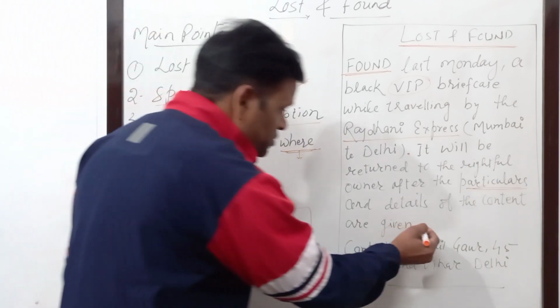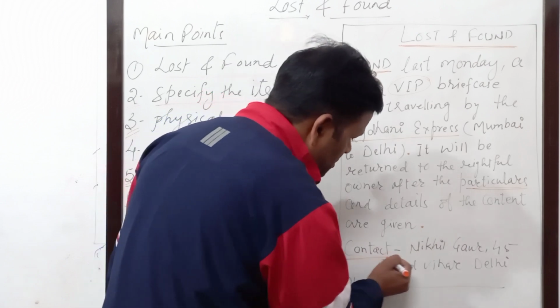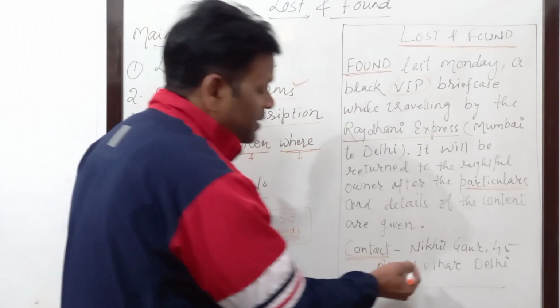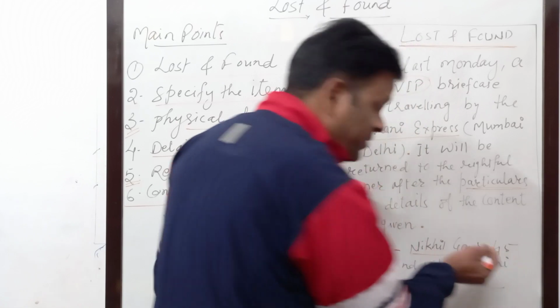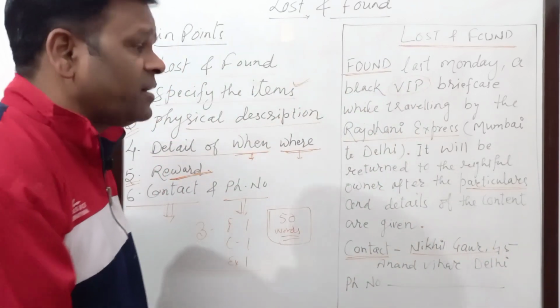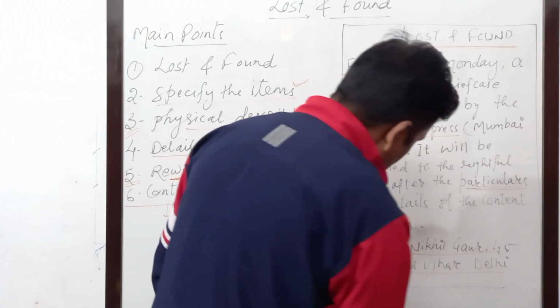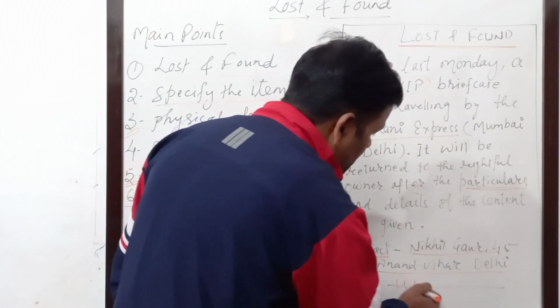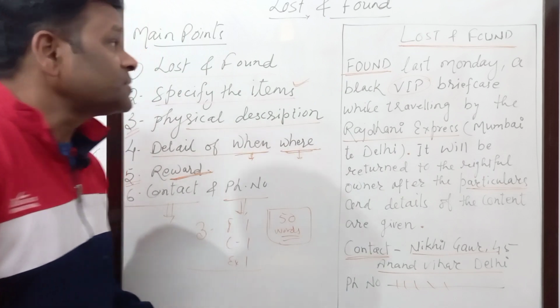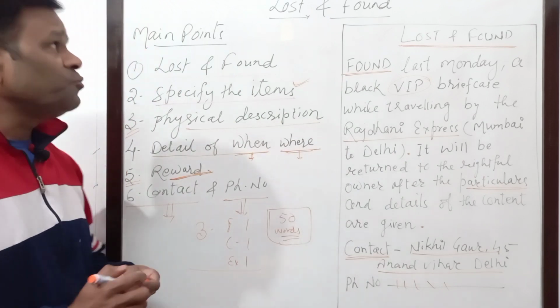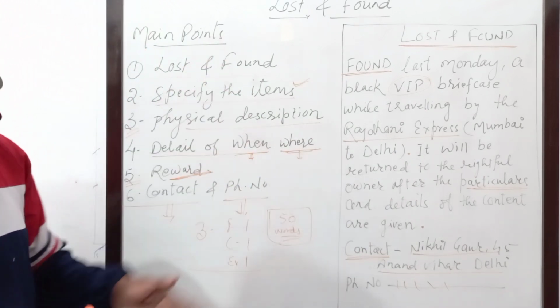And after completion of this, you can just mention the contact address and then name. If it is given in the question, it's okay. If it is not there, you can put any fake name, no problem. And then don't forget to mention the phone number. So in this way, my dear children, we do lost and found ads.